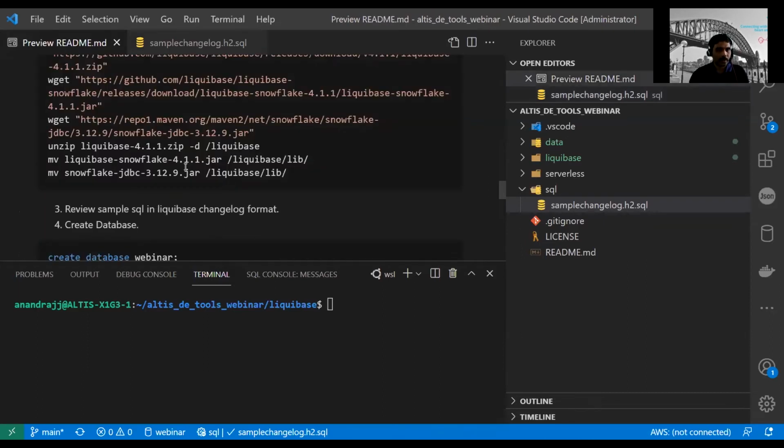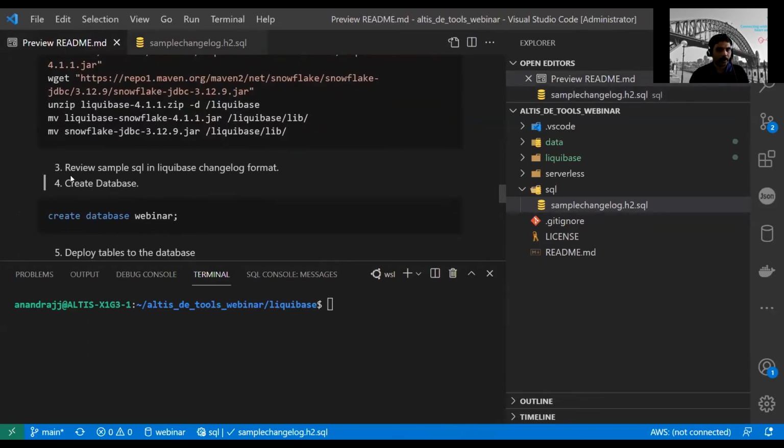Okay, let's go back and see the next step. Before we can create the tables, we need to have a database in which those tables can be created. Because Liquibase works on JDBC, it needs to connect to a database. That database must exist before we can deploy an application to it. It cannot be created by Liquibase. So let's create the database.